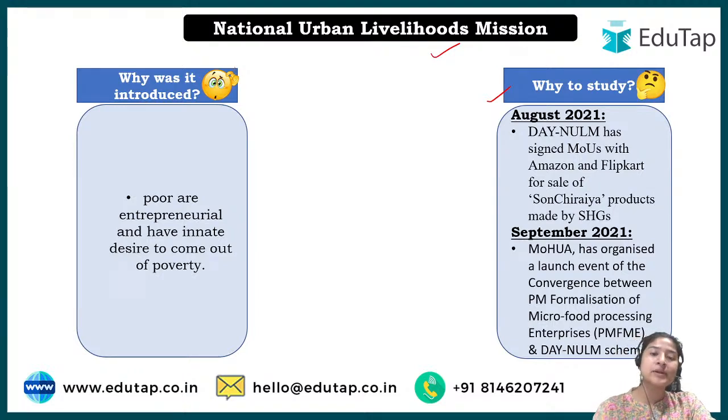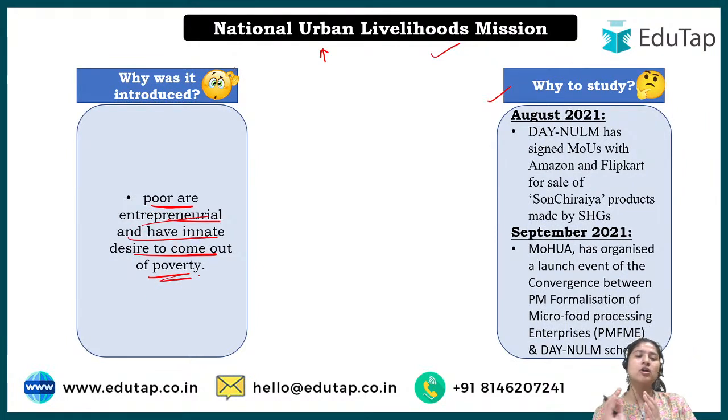But in urban areas as well, in cities and towns, there are people who either belong to below poverty line or who are just poor. So this scheme was introduced by keeping in mind that the poor are entrepreneurial and have an innate desire to come out of poverty.